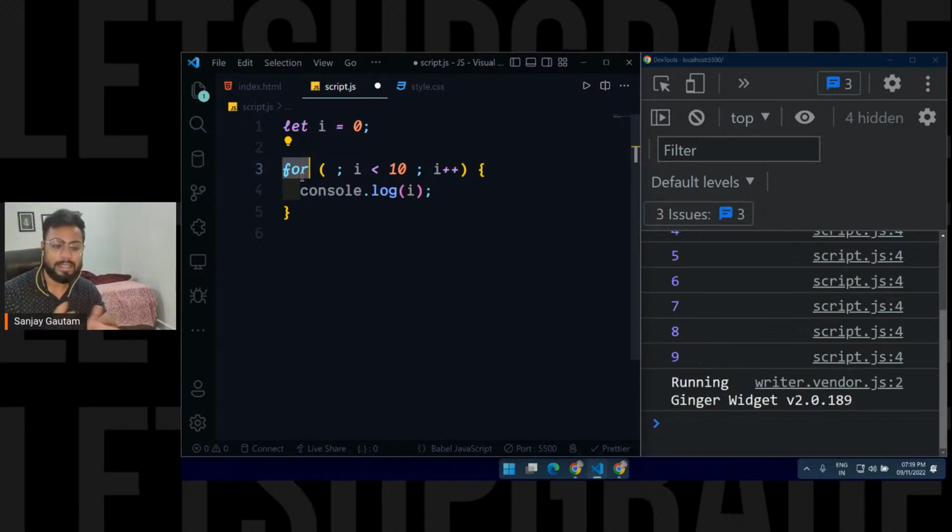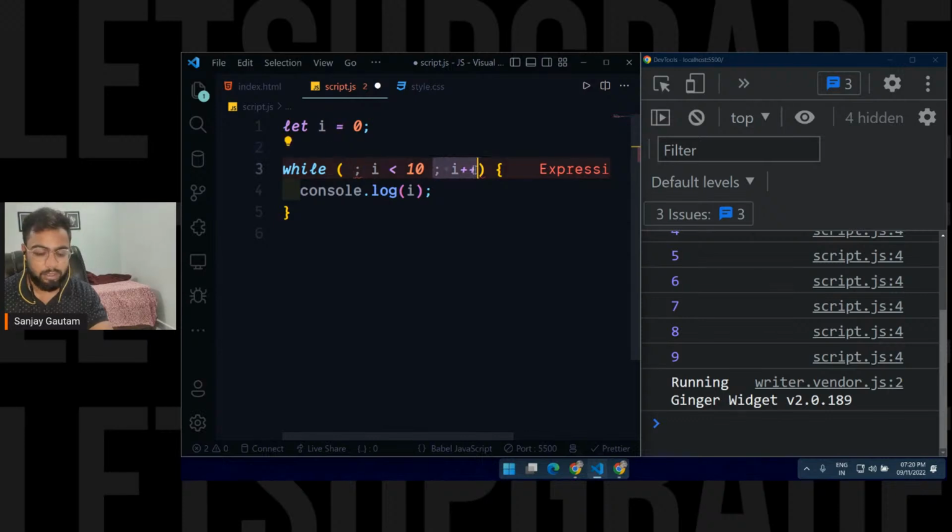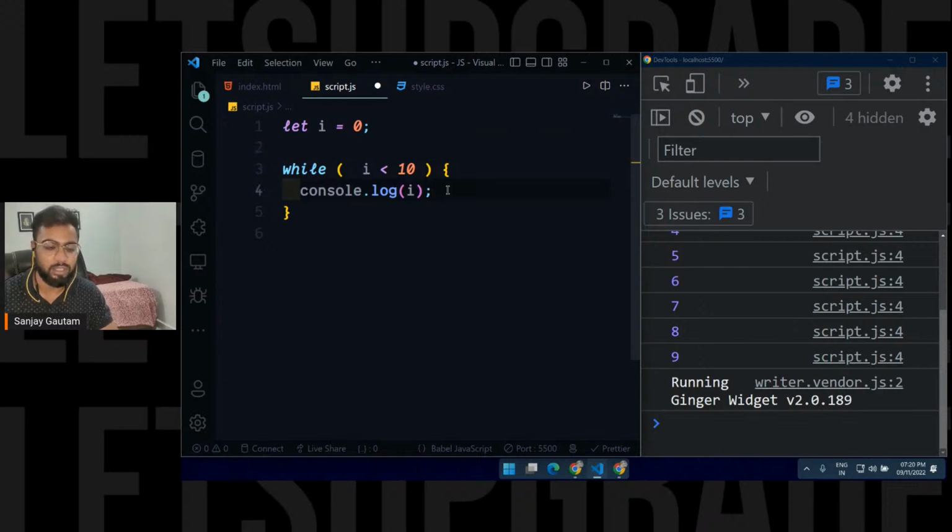Yep. So if this is clear, let me tell you about the second type of loop, which is called the while loop. The while loop is very simple. First of all, just replace this for with while. In the case of a while loop, we have just a single thing here, just one condition. And the incrementing part we write at the very bottom.